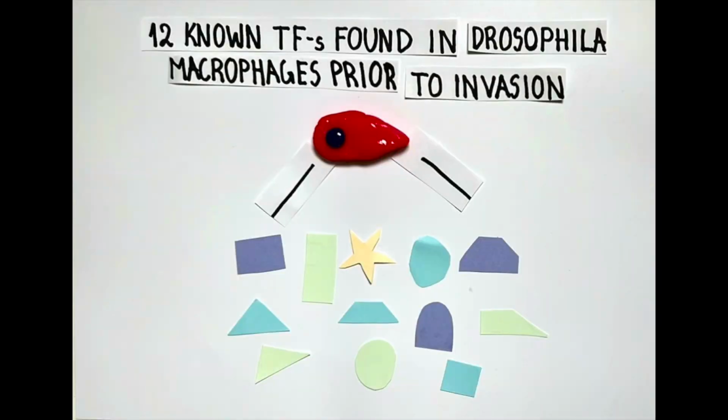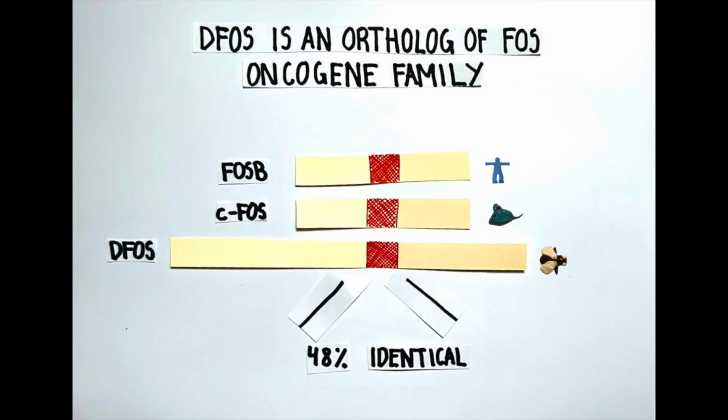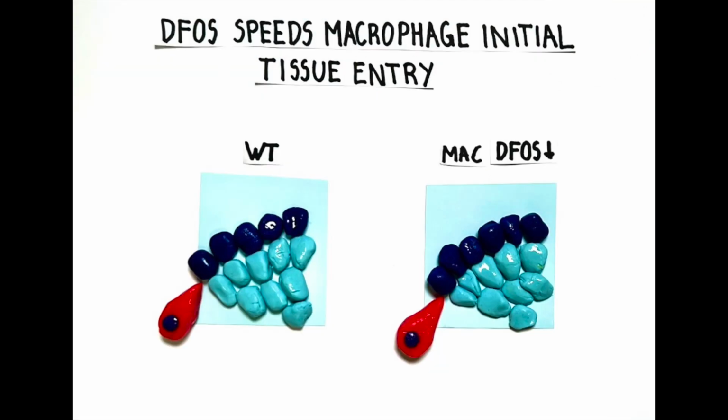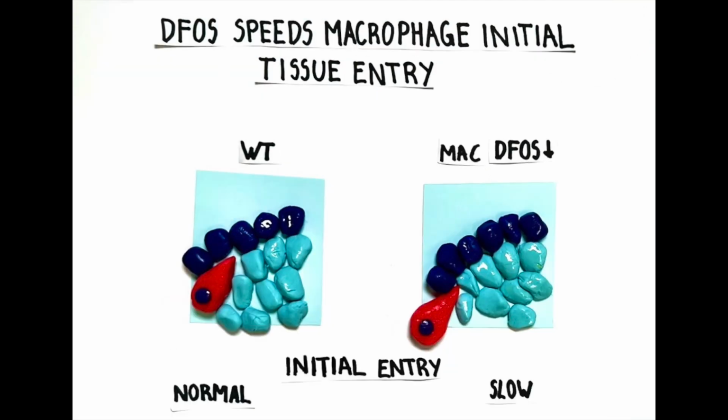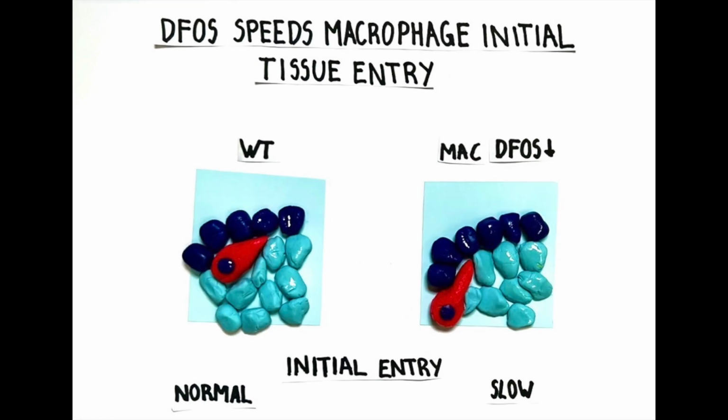First, we identified 12 transcription factors which are expressed in macrophages during germ band tissue invasion. We then focused on one of them, D-Fos. We chose it because it is the ortholog of the vertebrate proto-oncogene C-Fos, which is known to be involved in the invasion of cancer cells. Using live imaging, we found that D-Fos speeds macrophages' initial entry into the germ band tissue and their subsequent movement between the two tissues in the germ band in the first 20 micrometers.